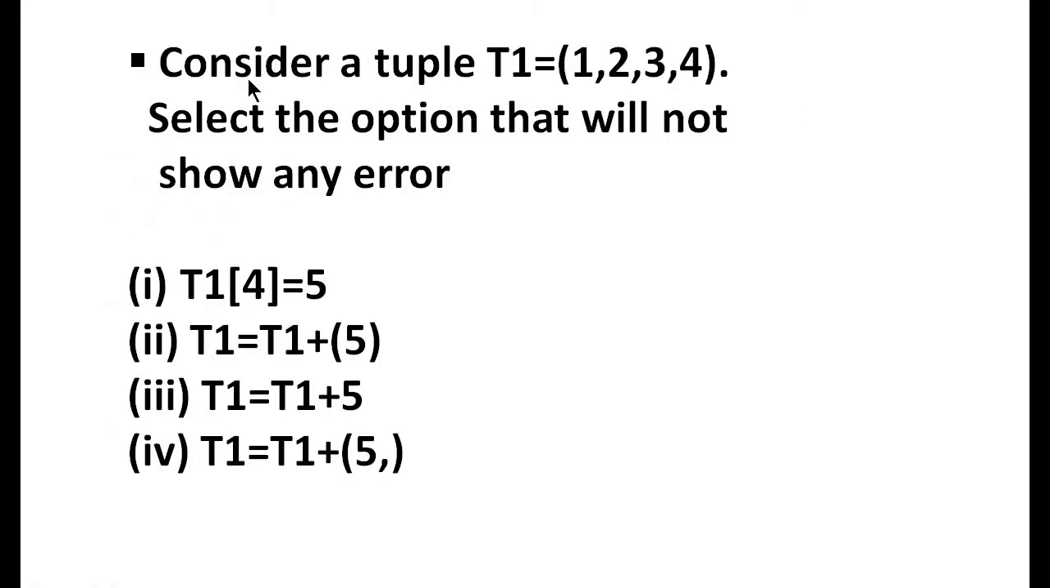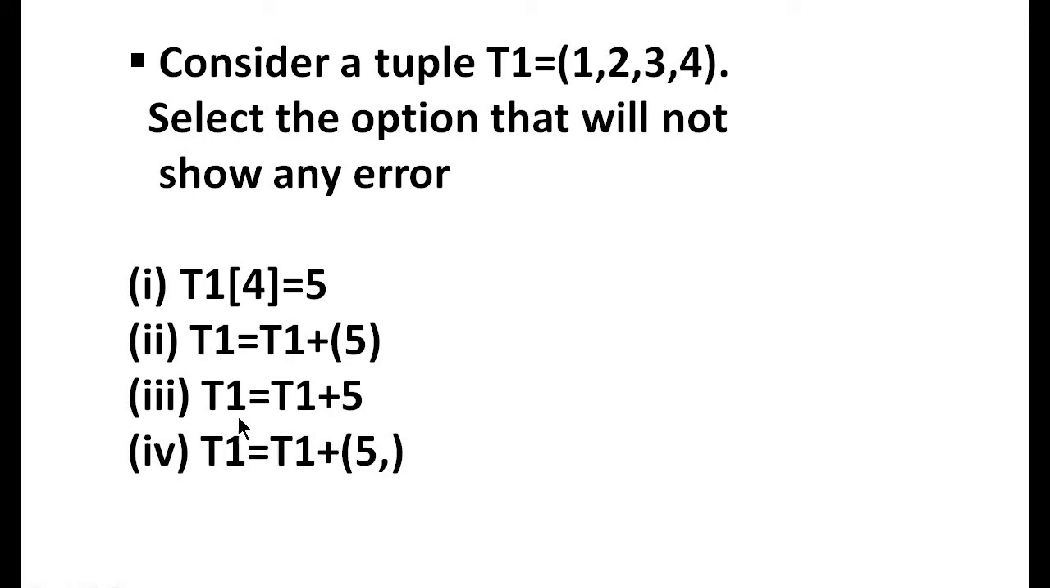So next question. Consider a tuple T1. Select the option that will not show any error. T1 of 4 equal to 5. This will show an error because tuple is an immutable data type. Next one, T1 equal to T1 plus 5. What about this? This also will show an error because you can concatenate only two tuples. Here T1 is a tuple but 5 is an integer. So you cannot concatenate. Next one again will show an error, T1 plus 5, tuple plus integer.